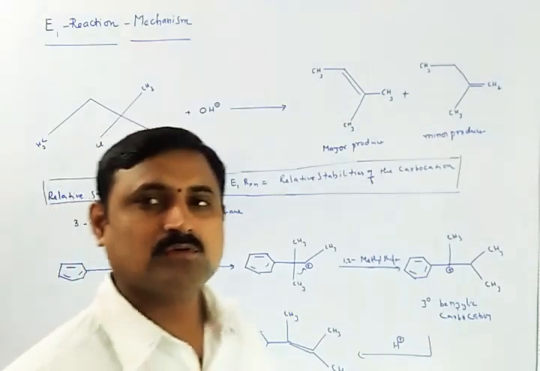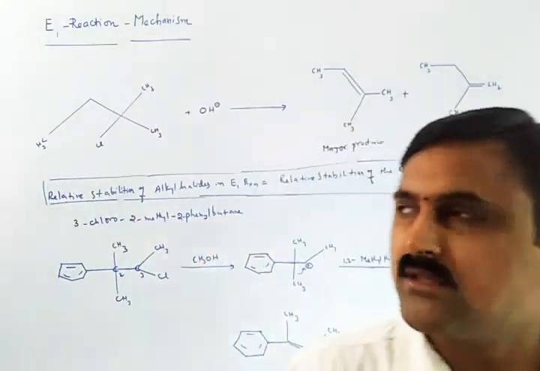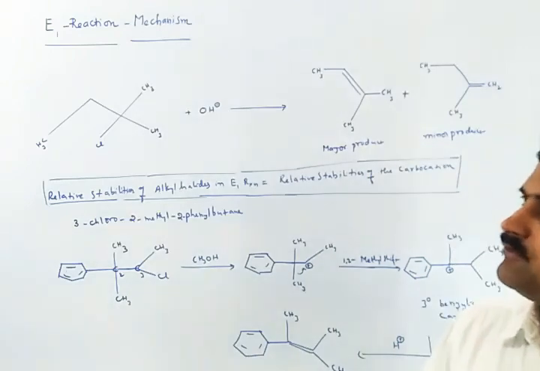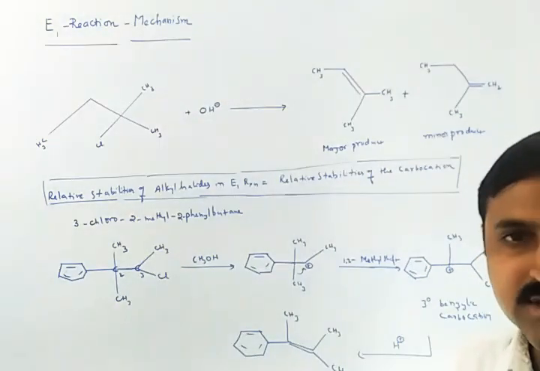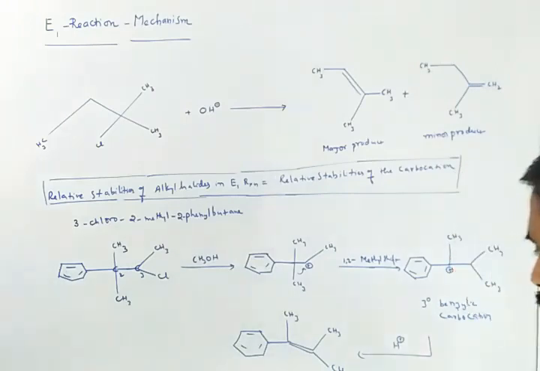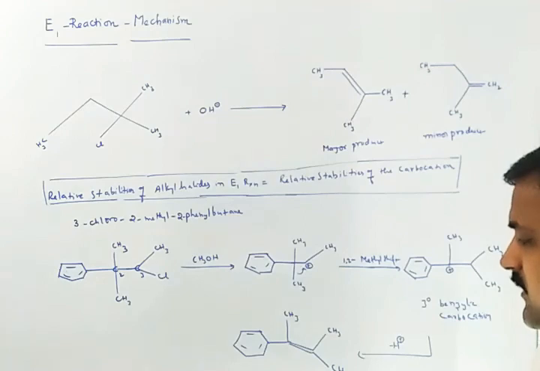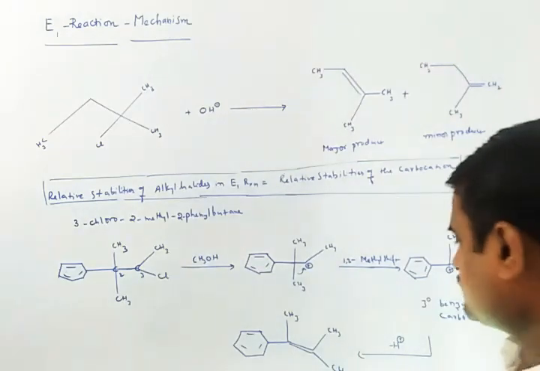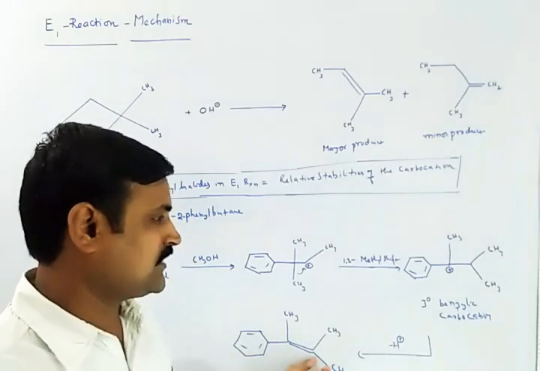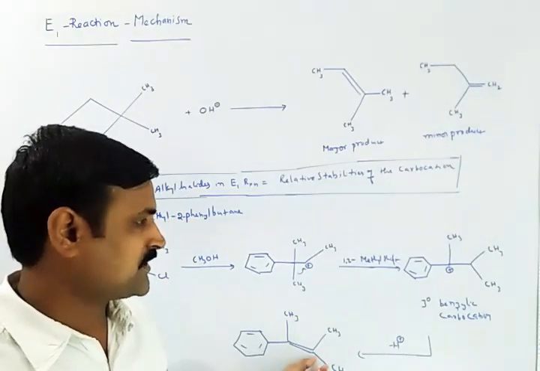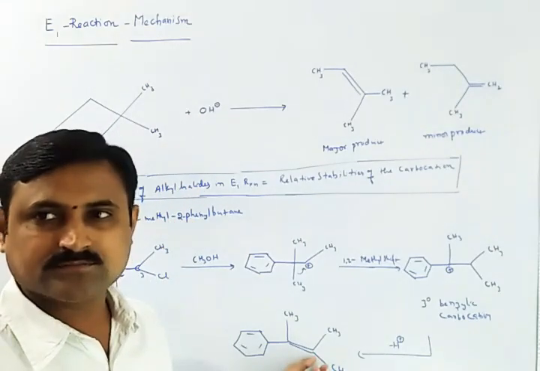Now this is the most interesting aspect of the E1 reaction mechanism we have discussed, and we have removed this proton in the last step of the reaction from the carbon here. Then that carbon will become a double bonded one.